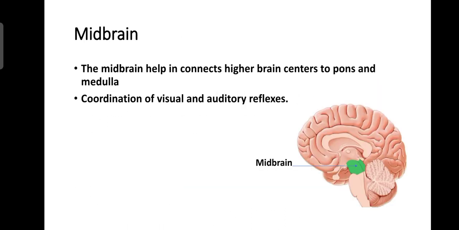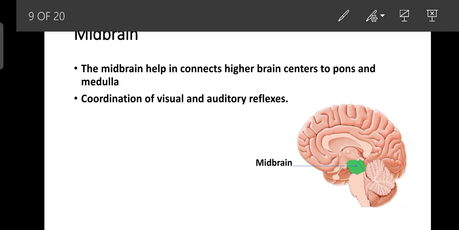Now the midbrain. We are talking about the brain divisions. First is forebrain and second is midbrain. The midbrain helps connect higher brain centers to the pons and medulla. Then midbrain, as you see, this green part is midbrain.